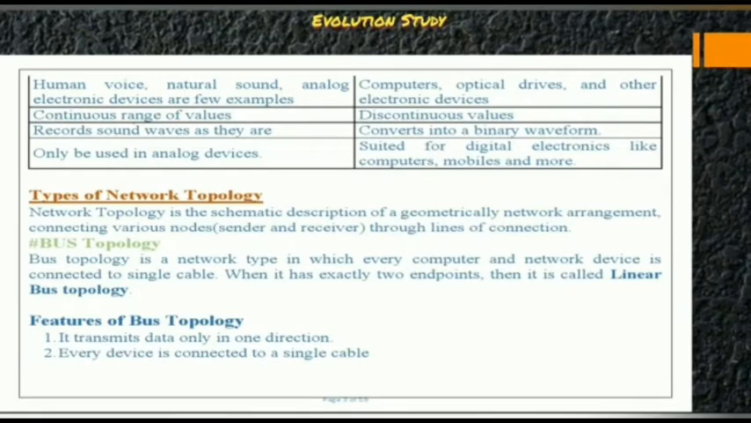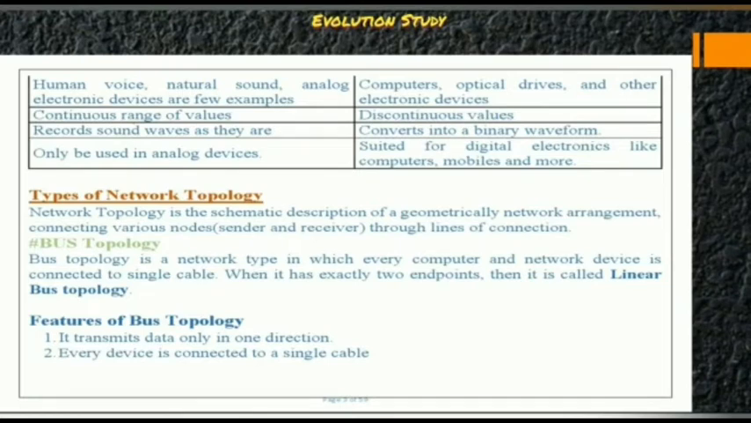Now comes the types of network topology. What is network topology? It is a schematic description of a geometrical network arrangement connecting the various nodes, sender and the receiver, through the lines of connection. What is bus topology? Bus topology is a network type in which every computer and network device is connected to a single cable. When it has exactly two endpoints, then it is called a linear bus topology.